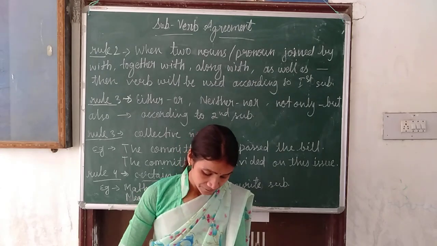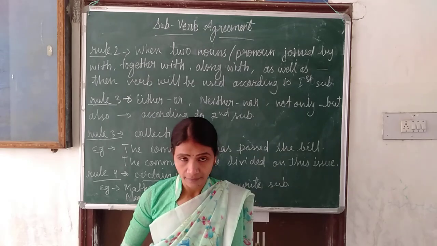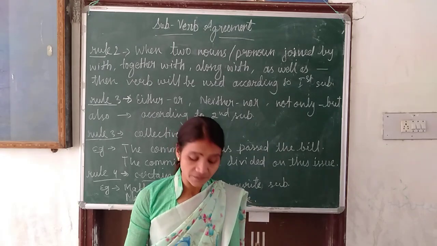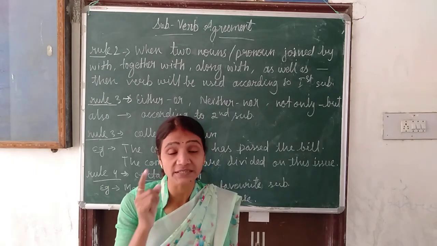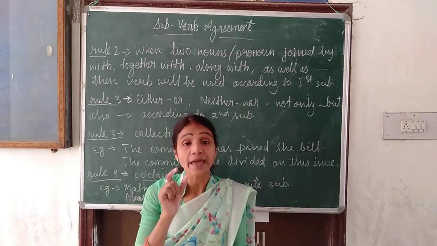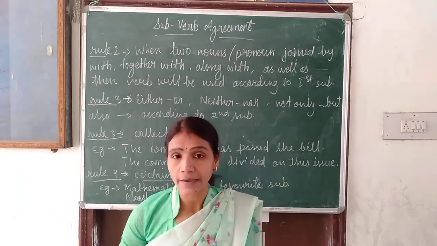Then the next is neither he nor I. First subject is neither he. After nor, the second subject given, that is I. So we will use am, ready. Neither he nor I am ready.